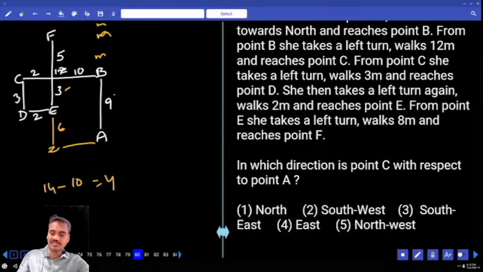79. And in which direction is C with respect to A? In order to reach C from A, first I need to move towards north and then west, so northwest. Northwest, choice 5, question number 80.